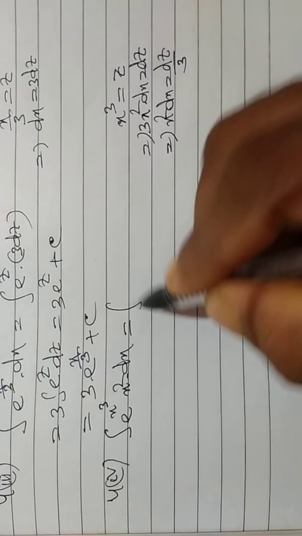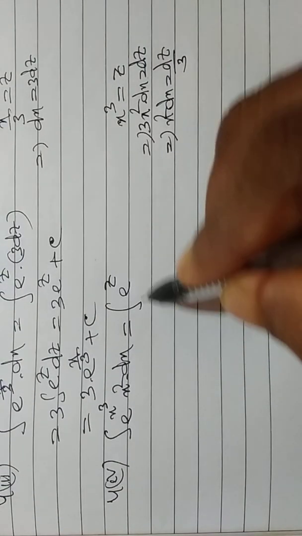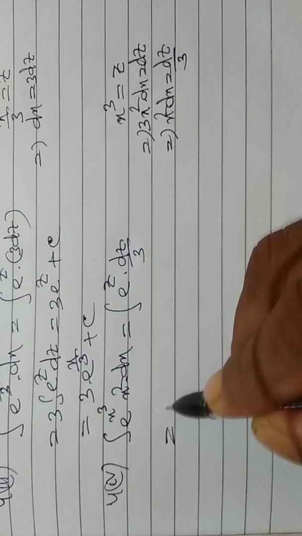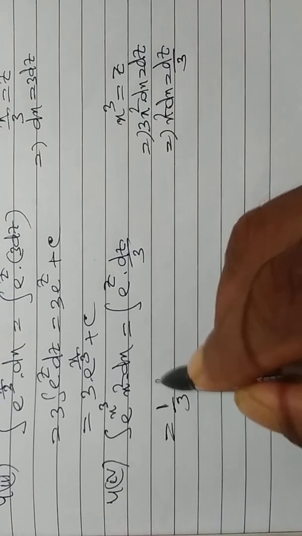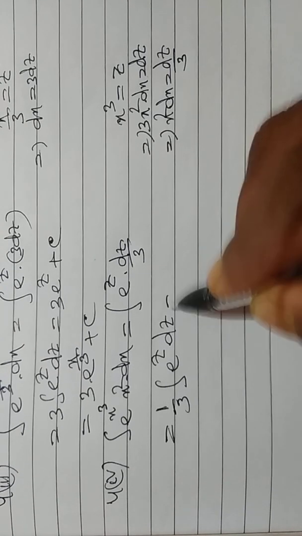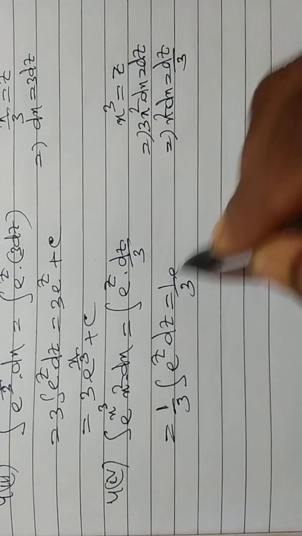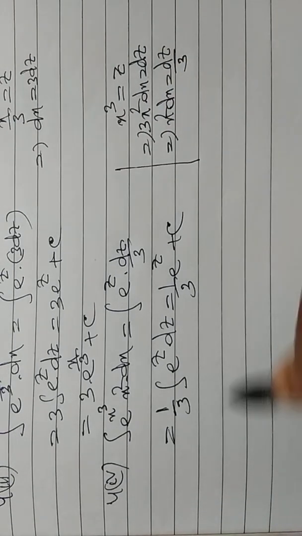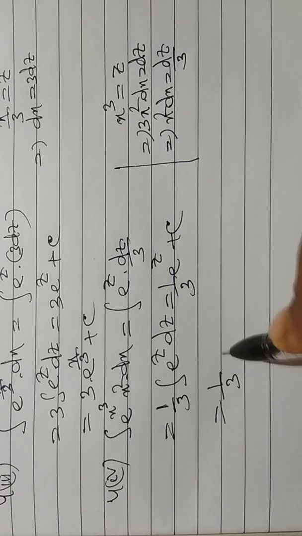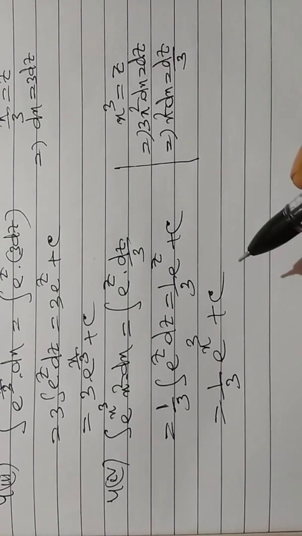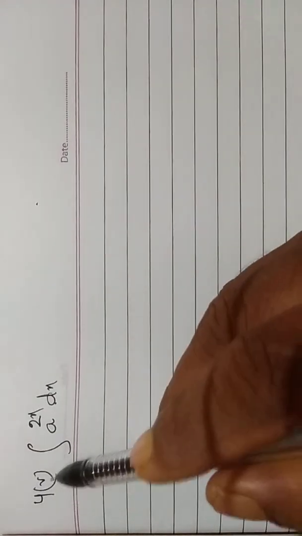So this is equal to integration of e to the power z into dz by 3, and that is equal to 1 by 3 integration of e to the power z dz, and that is equal to 1 by 3 e to the power z plus c, and this is equal to 1 by 3 e to the power x cube plus c.